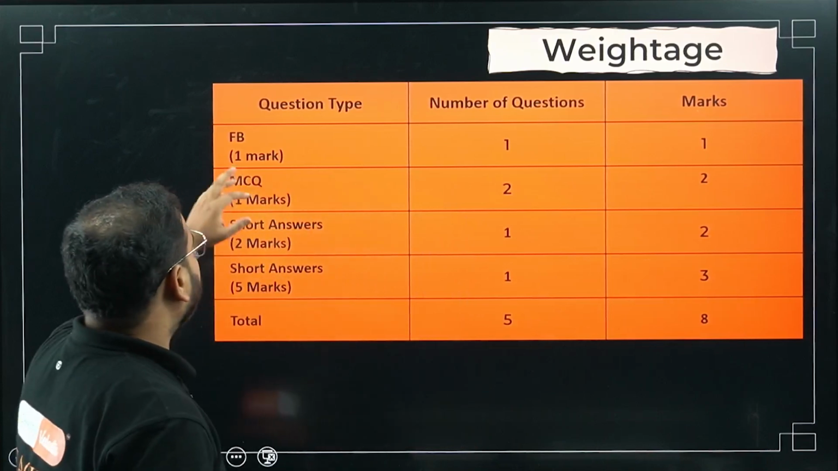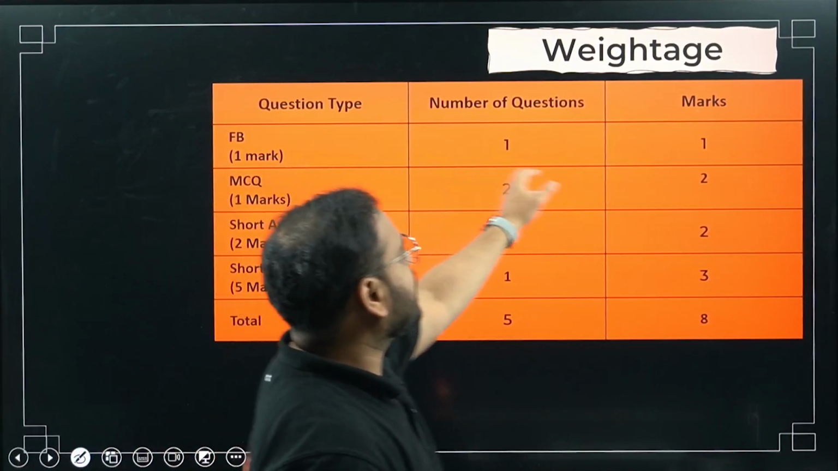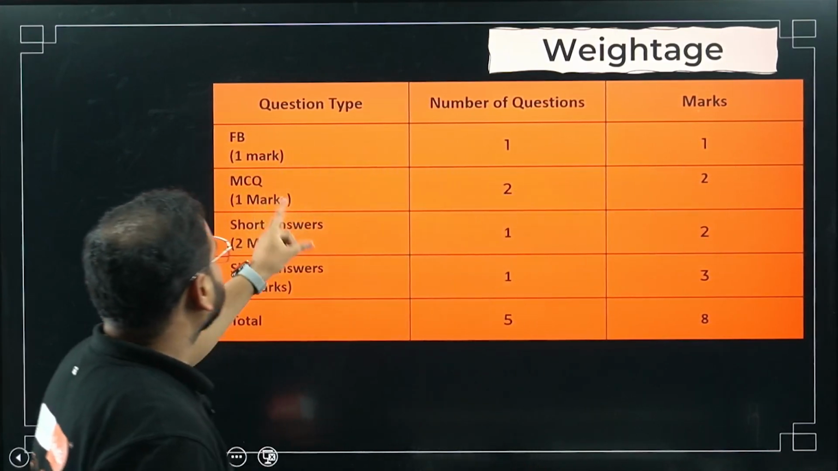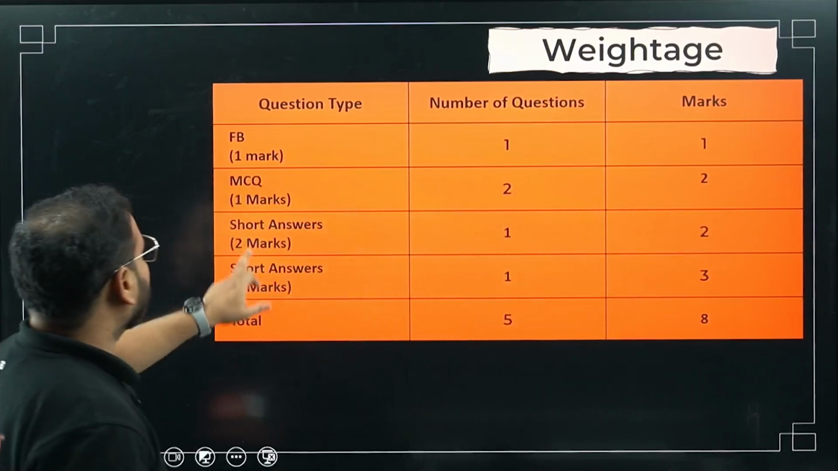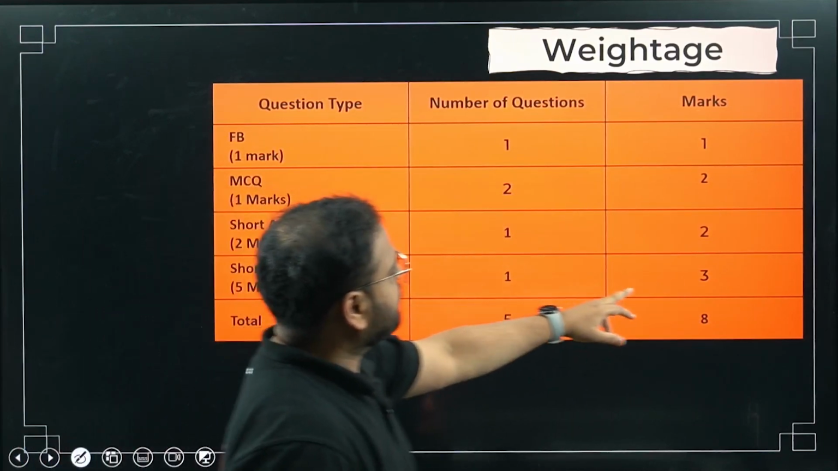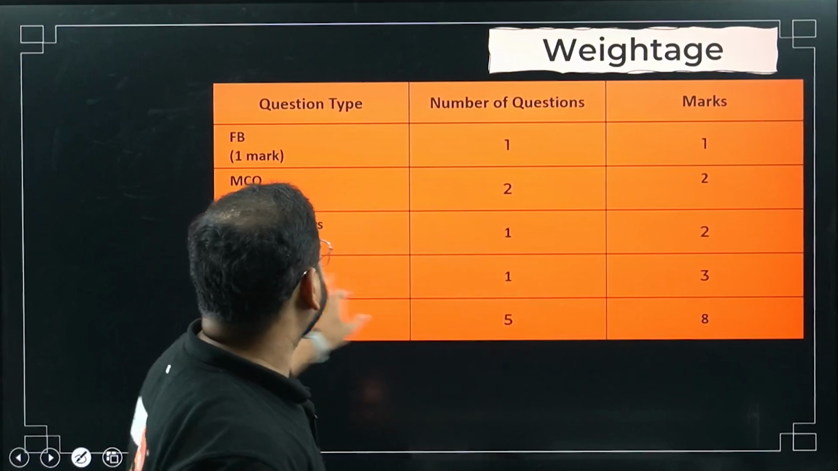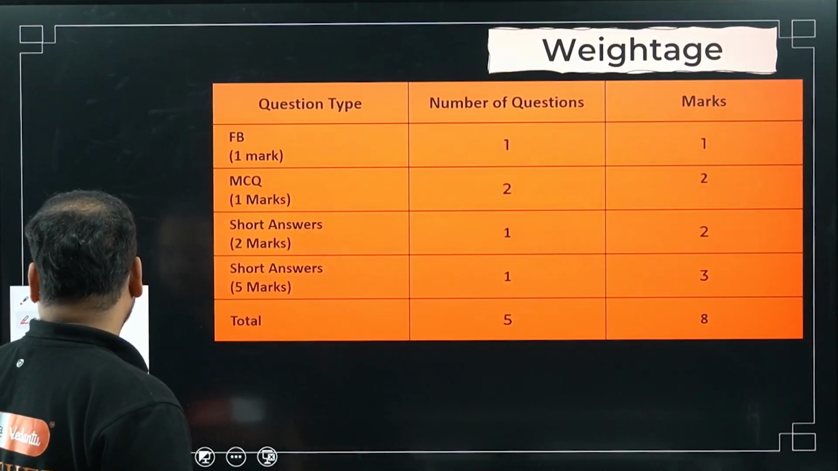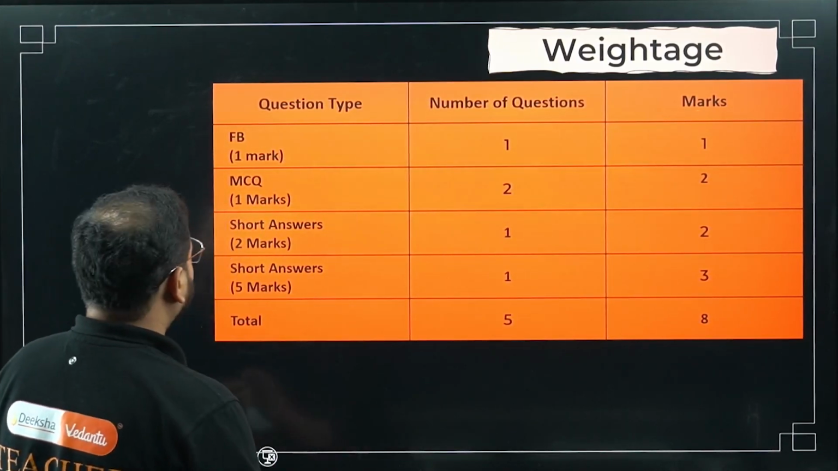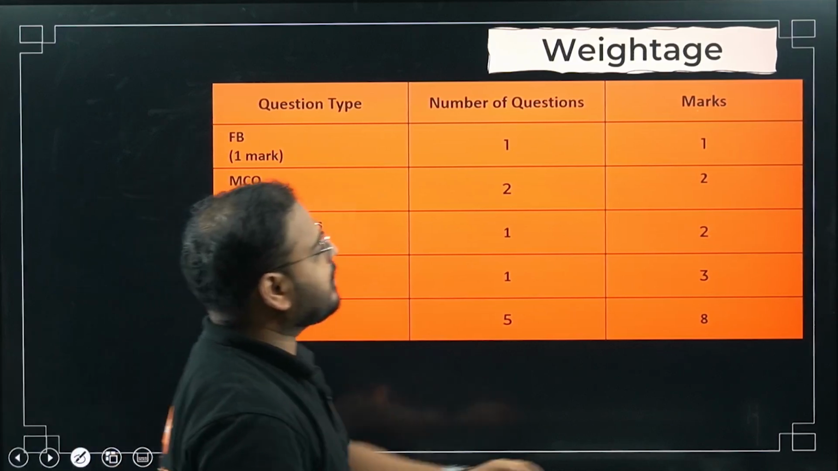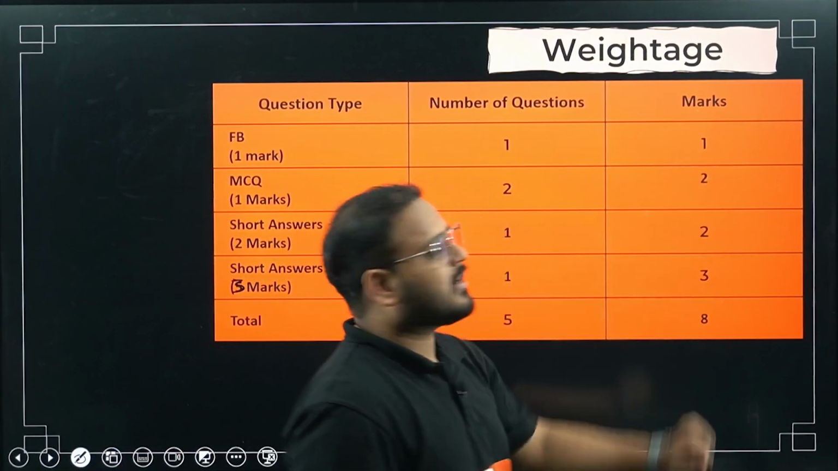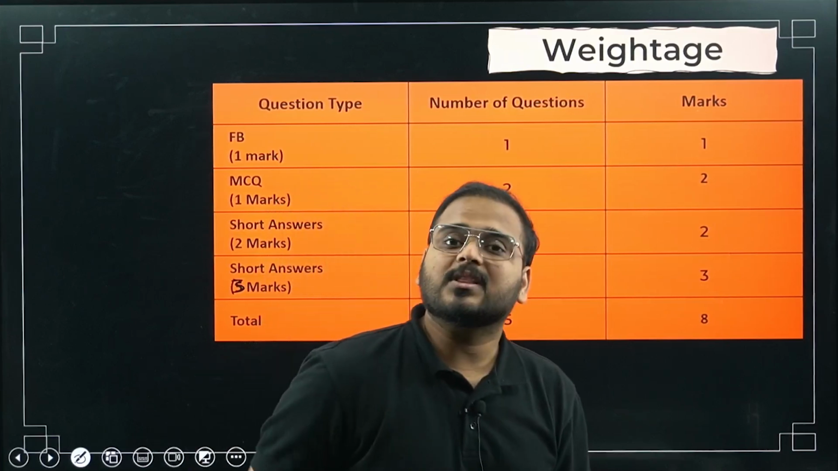So fill in the blanks, you can expect 1 question, 1 marker. MCQ 1 marker, 2 questions, like that you can expect. Again, 2 marks, you can have a 2 marker and a 3 marker question. So please check here. This is a 3 marker. There's a mistake over here. This is not a 5 marker, this is a 3 marker. Have a look. Correct? 3 plus 2 is 5, plus 2 is 7, plus 1, 8. Total of 8 marks, including the internal options.